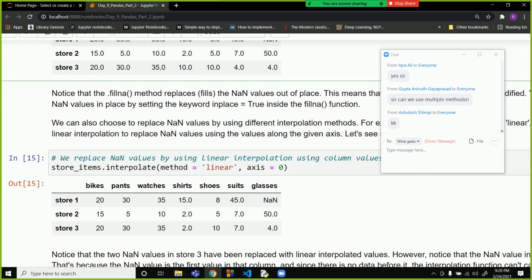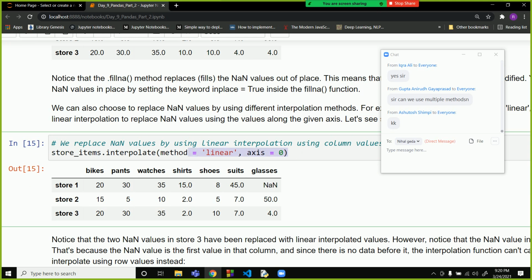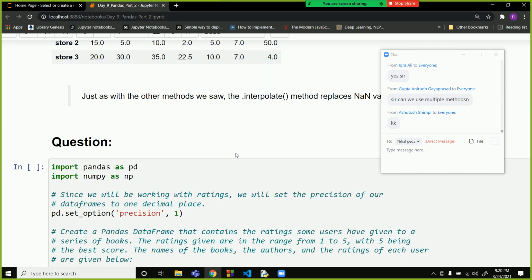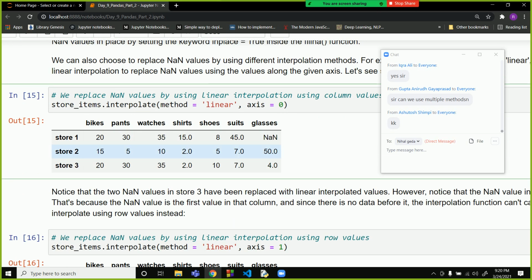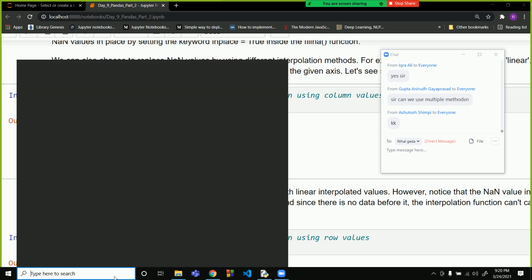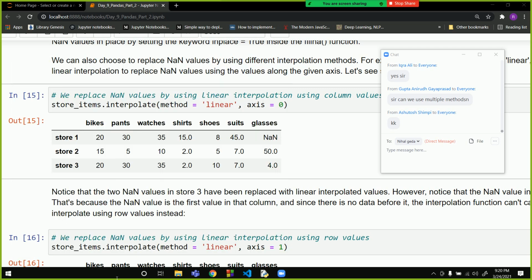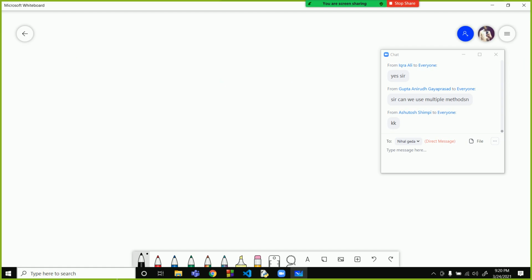Now over here this method is the linear method. This is the most important method that we will use most of the time. So what does it do? For example, you have row values like this.